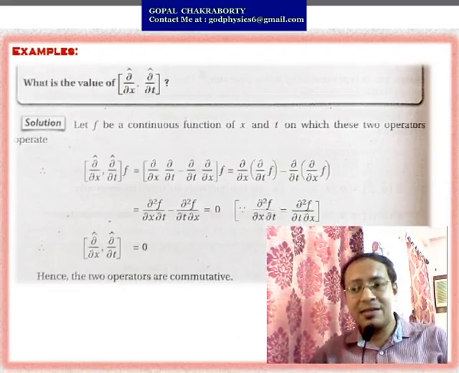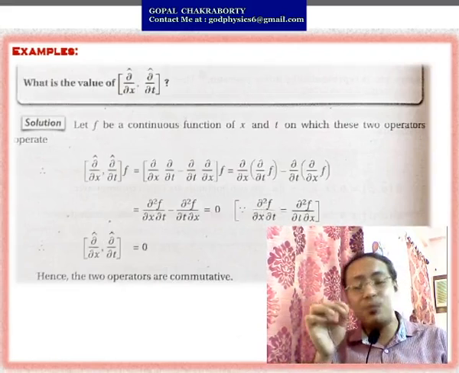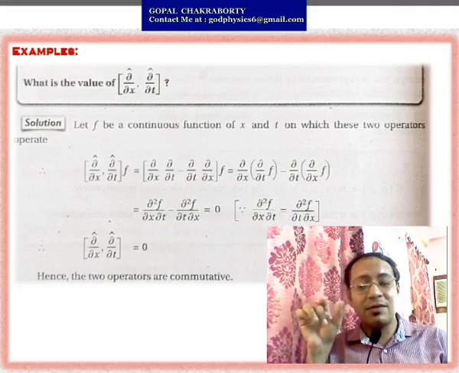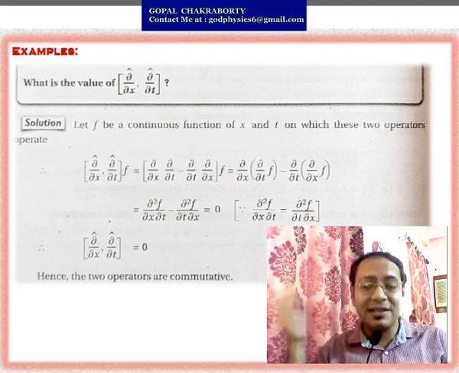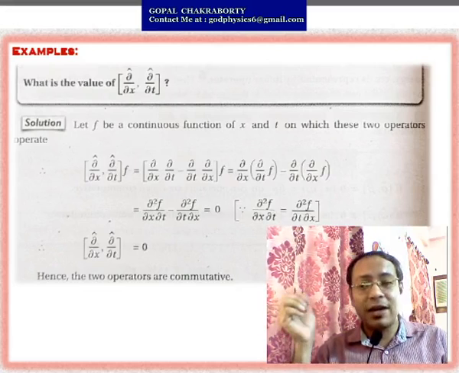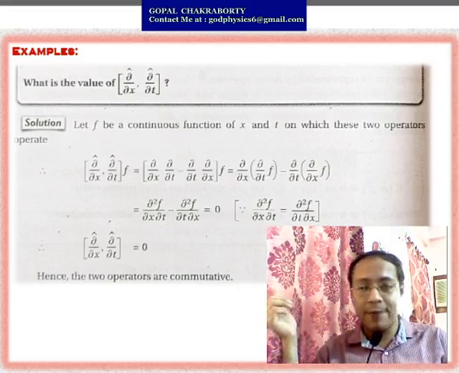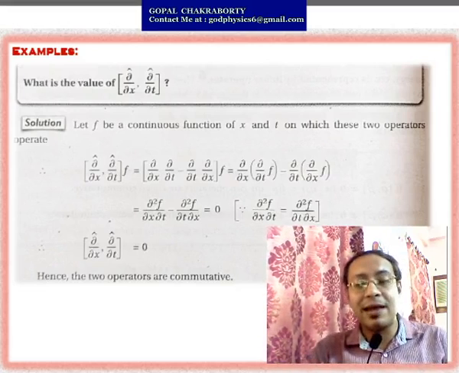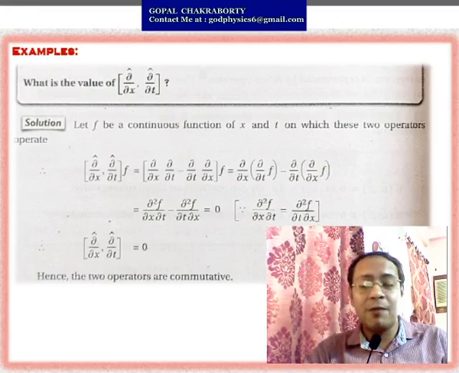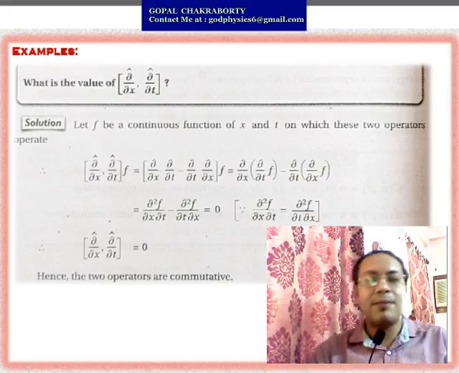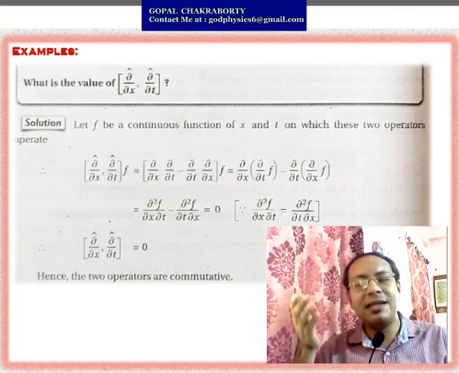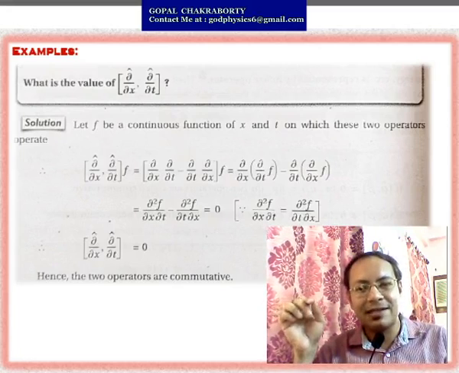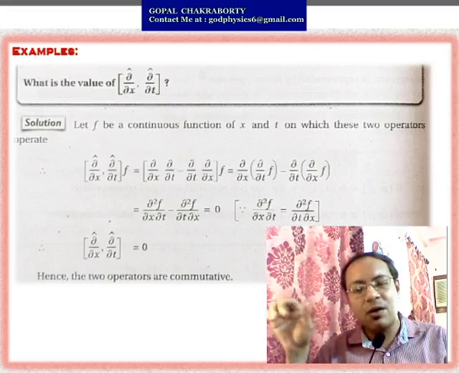As the first problem asked you to prove whether the operator is commutative or not, the question may also come in this way, where you are asked to find the value of the commutator. Here, in the second question, you are asked to find the value of [del/del x, del/del t] by the formula or property of the commutator. Again I consider a function f(x) and operate this commutator over f(x).